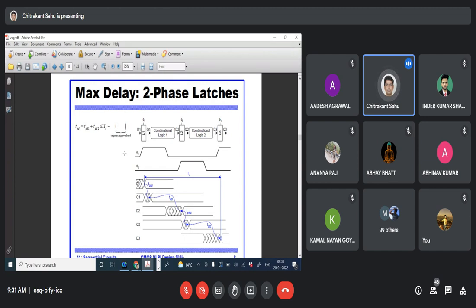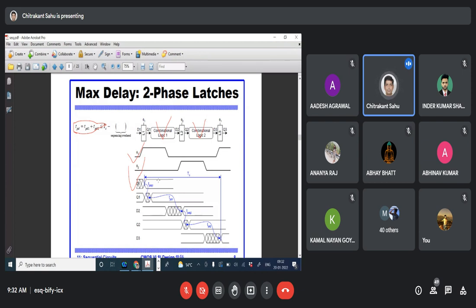And you can see in between there is a latch. In between the latches there is always combinational logic 1 and combinational logic 2. So now the timing diagram has increased from one level to a two-stage level. The working of the clock will be with respect to phi 1 and phi 2. So in this case, what is the max delay constraint that we need to calculate? The total TPD for the combinational block will be equal to TPD1 plus TPD2, just like the previous one.